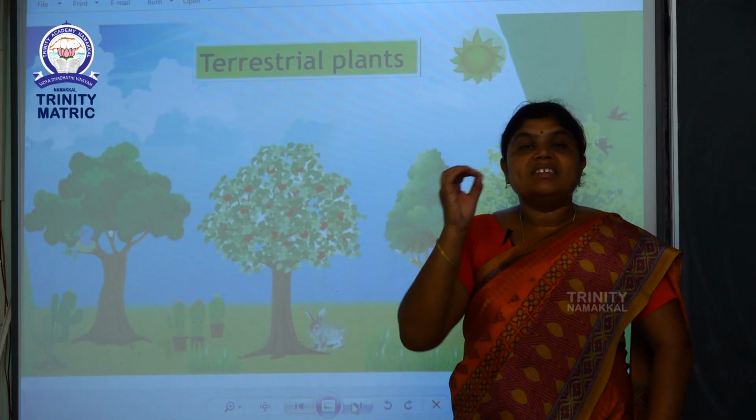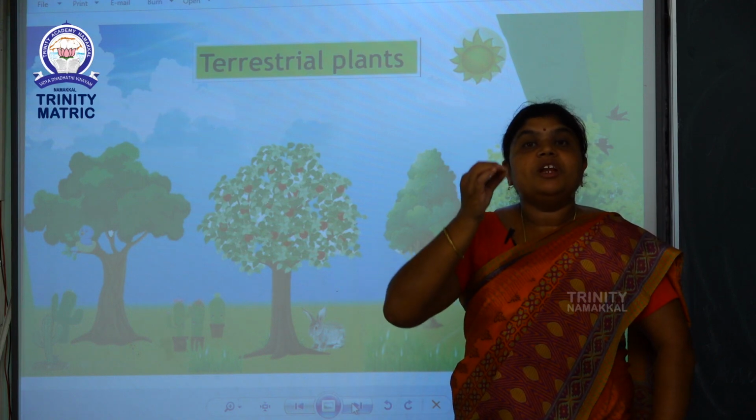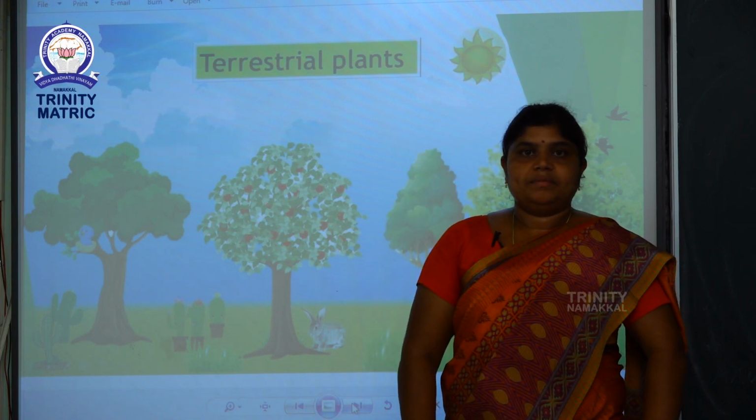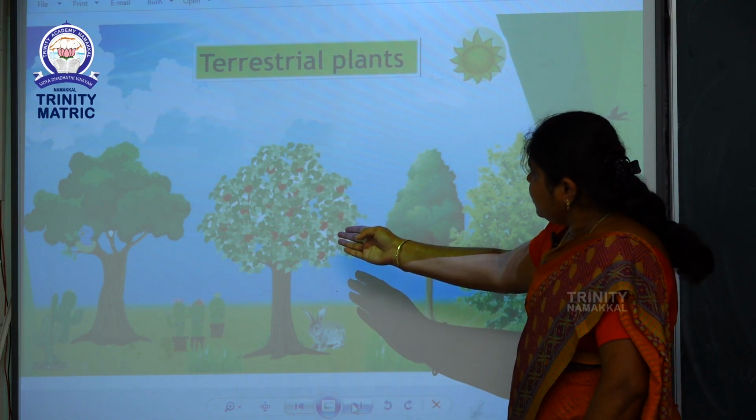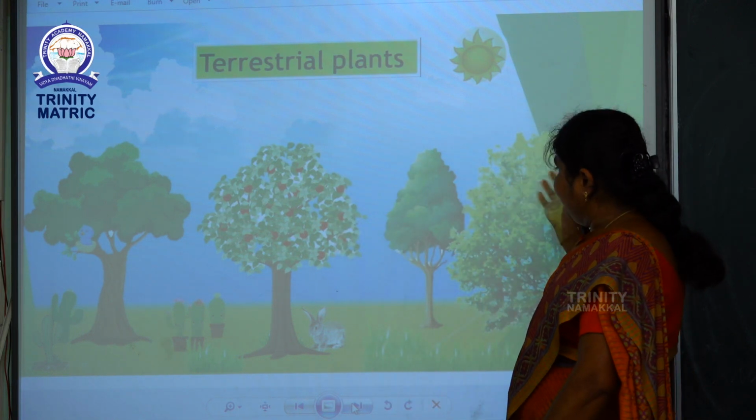Now we will see examples of terrestrial plants. See this picture. First one is apple tree, neem tree.